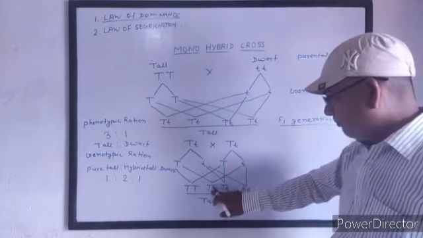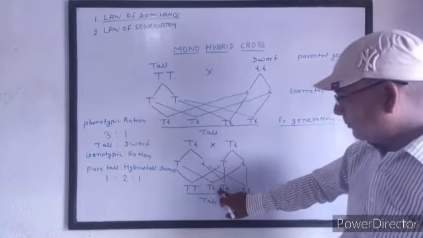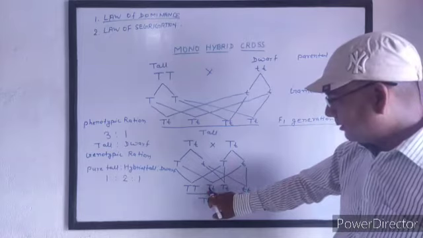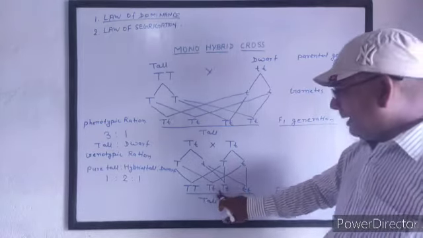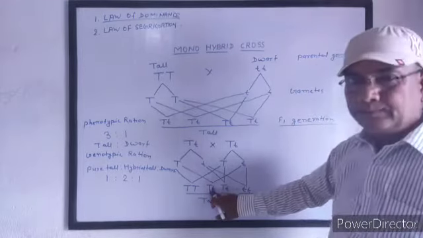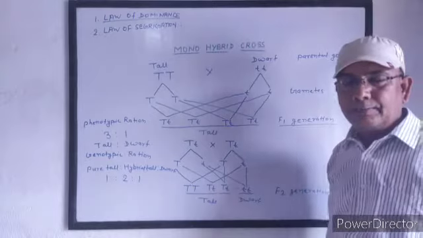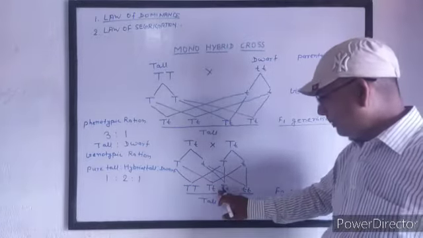For this reason, in these hybrid tall plants, capital T and small t, one factor is of tallness and one is of dwarfness, and the plants are tall because the factor of tallness suppresses the factor of dwarfness. This is called the law of dominance.